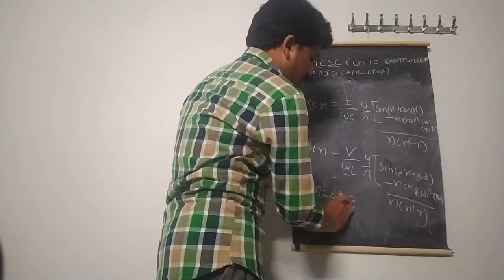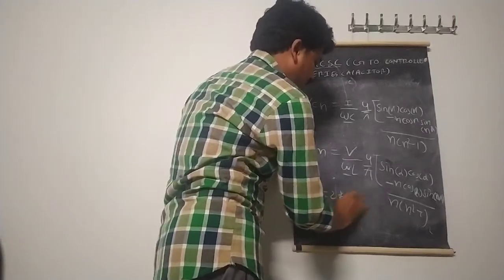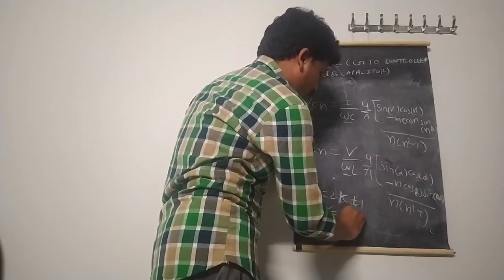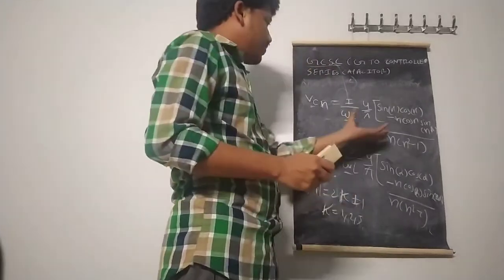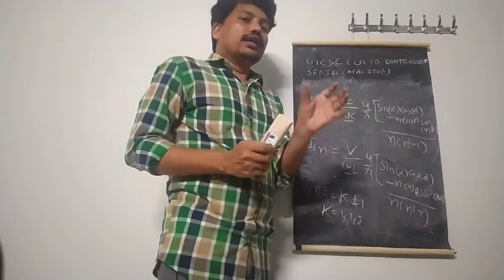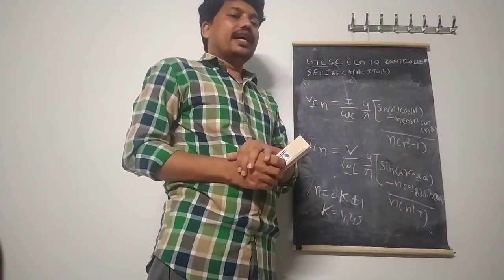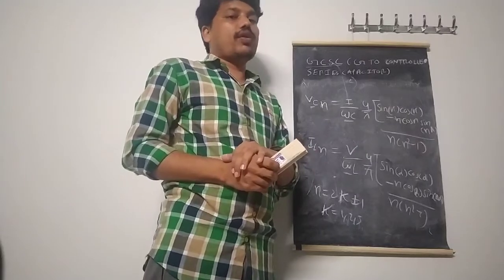where in both the cases n is equal to 2k plus or minus 1, but k is equal to 1, 2, 3, so on. From this observation you can conclude that the voltage across the capacitor while increasing the gamma, it contains odd harmonics, especially triple N harmonics are present.